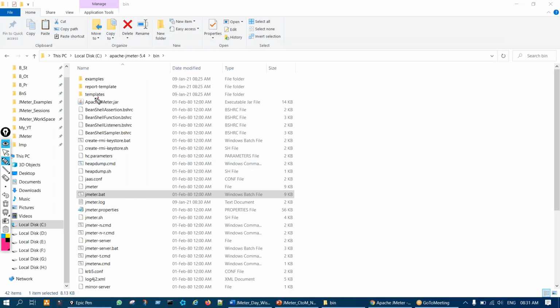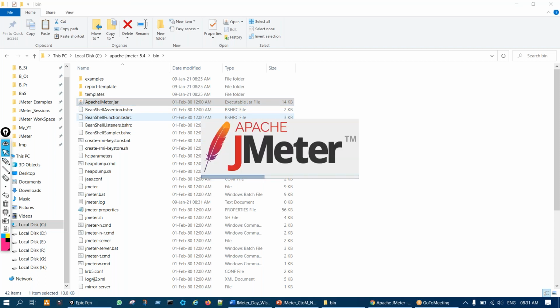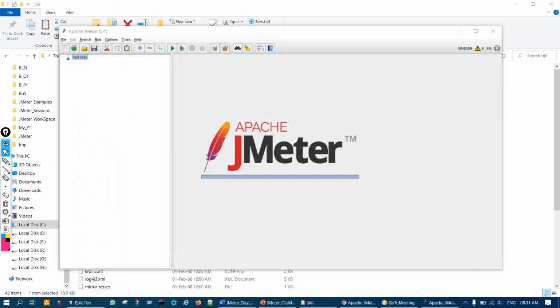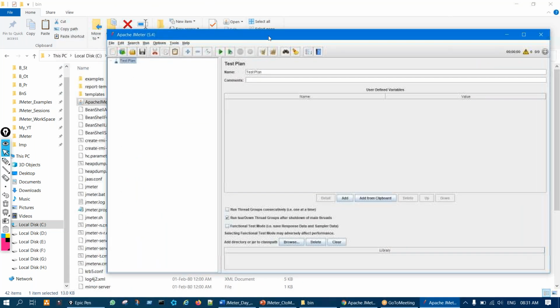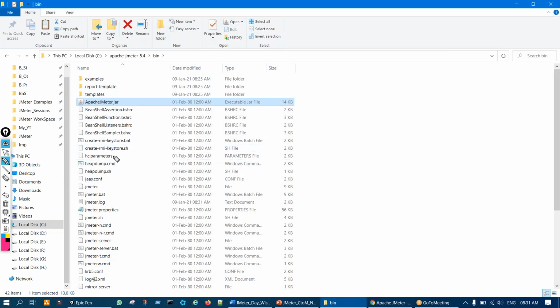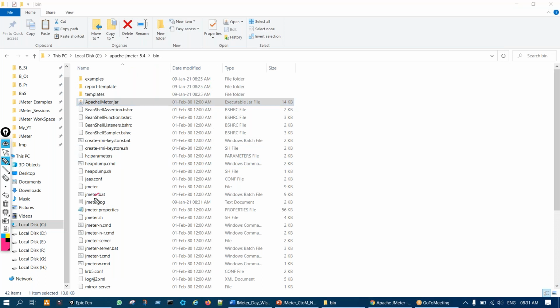And the same thing you can do from the JMeter jar file. But whenever you launch JMeter from this jar, that console will not open. Only JMeter will open. Okay, like this. See, only JMeter came, right? The console didn't come. There is no problem in that. You can directly launch from the jar or the bat file, but the preferred option is the bat file.